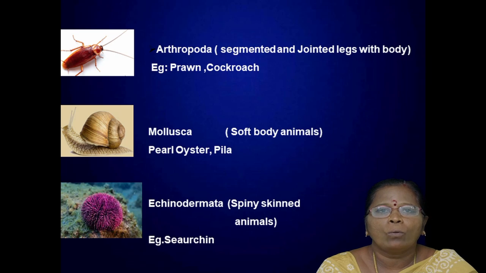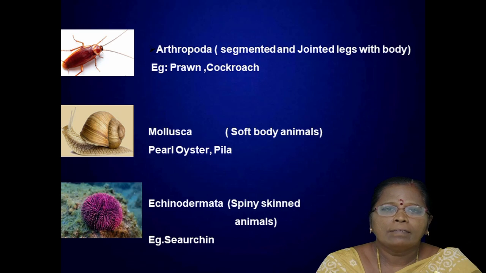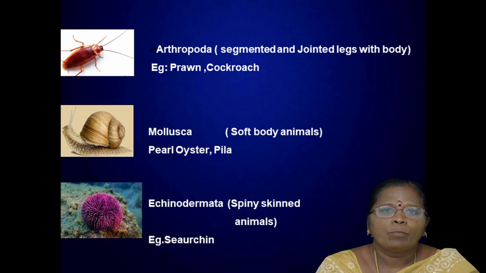Here arthro means jointed, poda means the legs. So its leg is jointed with the body. Examples: prawn, cockroaches. And the next phylum is Mollusca, soft bodied animals. The soft bodied animal is protected by a hard skeletal structure, which is made up of calcareous material. They are placed under the phylum Mollusca, for example pearl oyster.